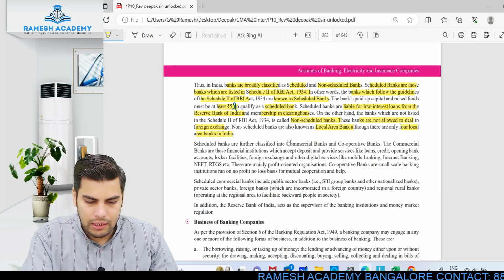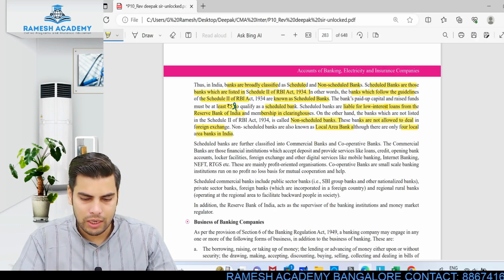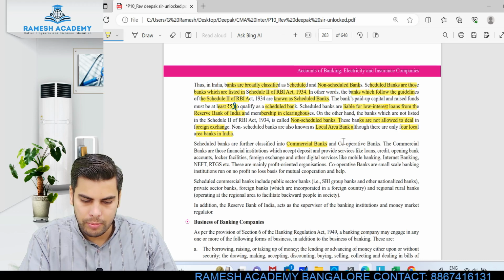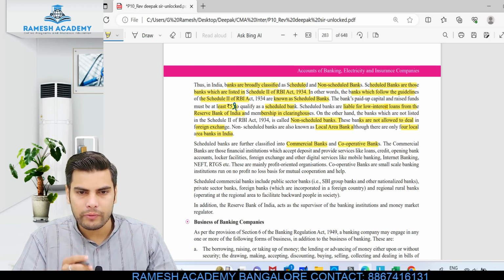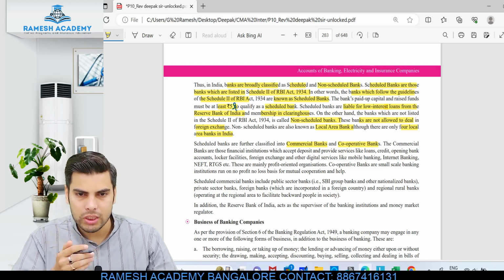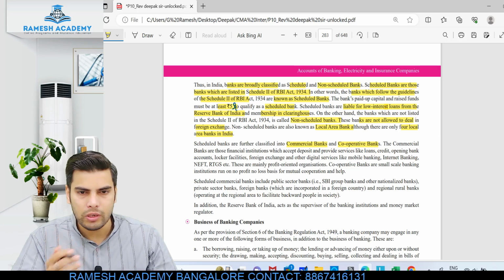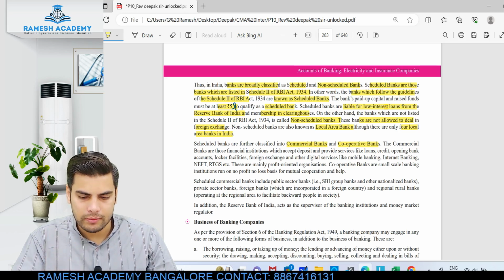Scheduled banks are further classified into commercial banks as well as cooperative banks. You already know this, right? Remember the chart? Commercial bank and cooperative bank. Again, when it comes to cooperative bank, we have got urban cooperative bank, that is scheduled urban cooperative bank, and scheduled state cooperative banks. Clear?